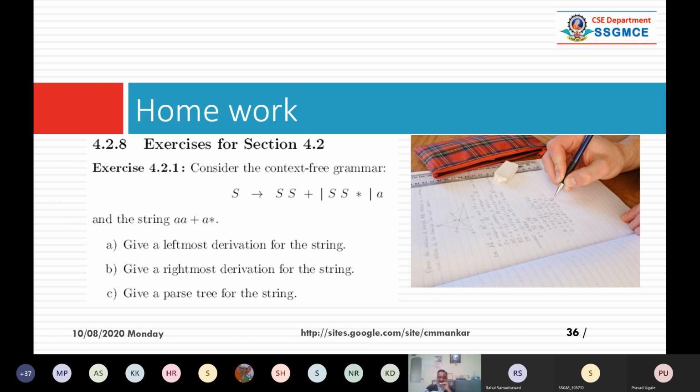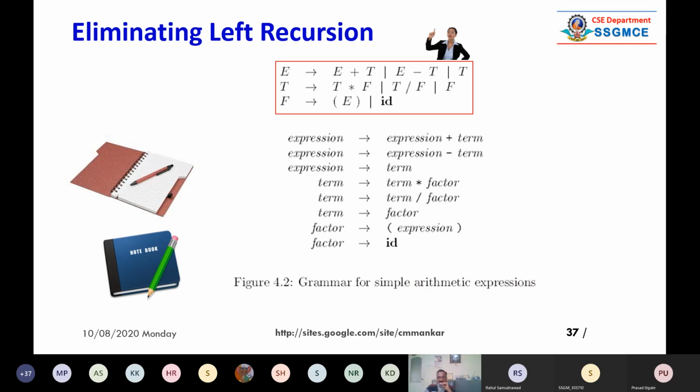So do the homework. See, from this homework, there is a 4.2.8. If you refer that big, you will get the idea. There is another example. You go through it. You just read it. Try to understand what that slide is going to tell you.